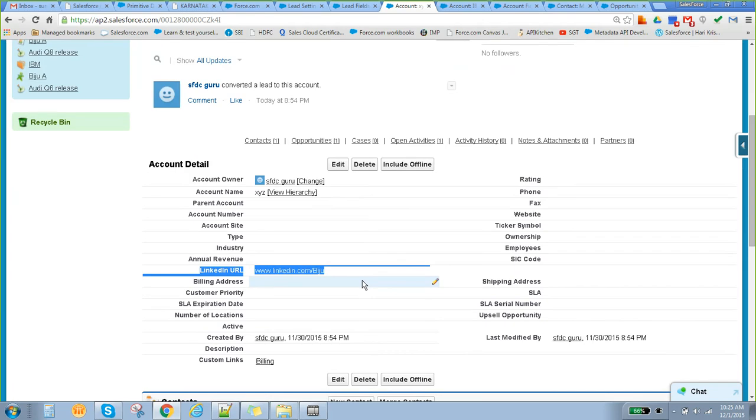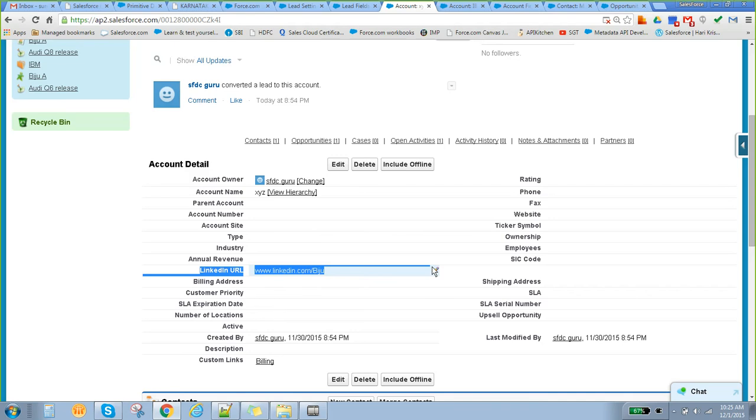This is a certification question and maybe an interview question also. They will ask, let's say I want to capture one new field in the lead and map it to a contact. How to do that? We can say create the same field in lead and contact with the same data type, go to Map Fields and map that particular field to contact. This is how we can add additional fields to the lead. It is always better to have the same data type and same length, so in that case we won't lose the data.